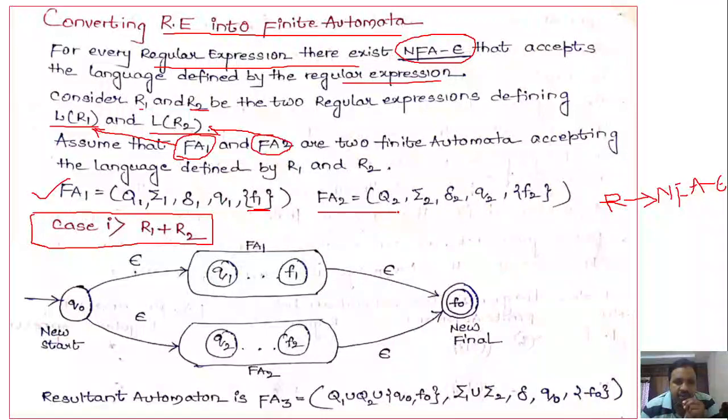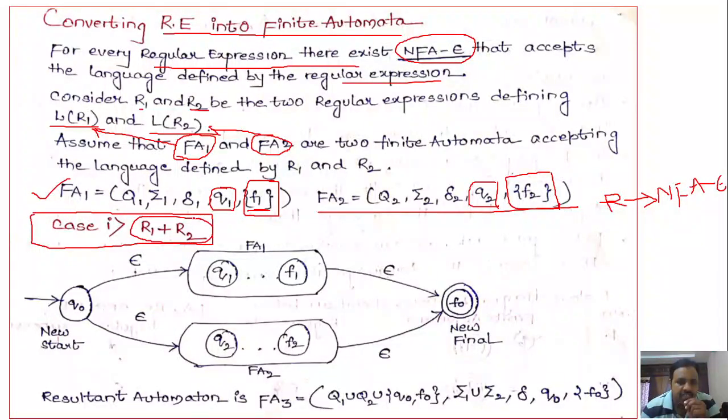In finite automata 2 we are having these five tuples Q2, sigma 2, delta 2, q2, F2. Here Q1 you could assume as the starting state in FA1, and q2 is the starting state in FA2. F1 is a final state in finite automata 1, and F2 is a final state in finite automata 2. So first, we have to construct the finite automata that accepts the language L